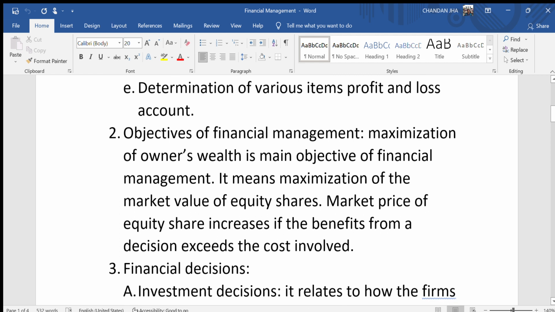Second, objectives of financial management. Maximization of owner's wealth is the main objective of financial management. It means maximization of the market value of equity shares. Market price of equity share increases if the benefits from a decision exceed the cost involved.